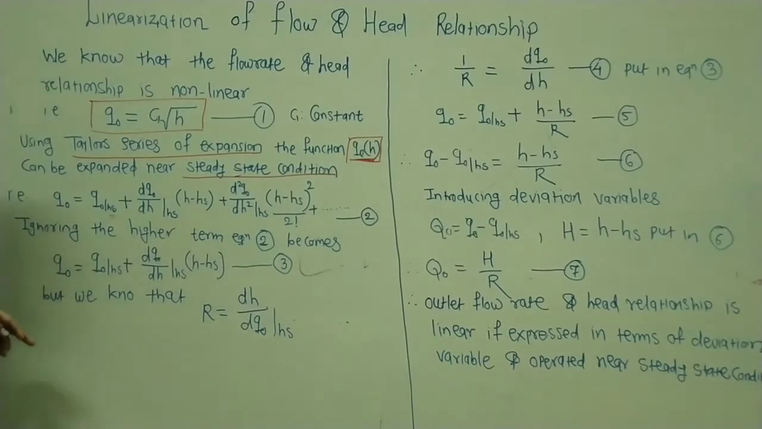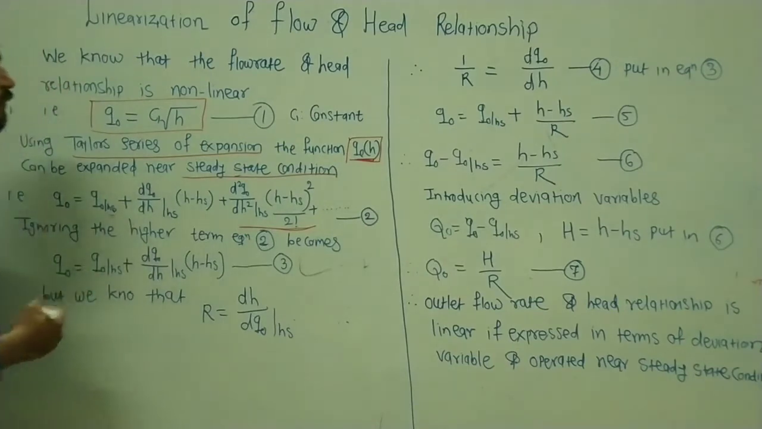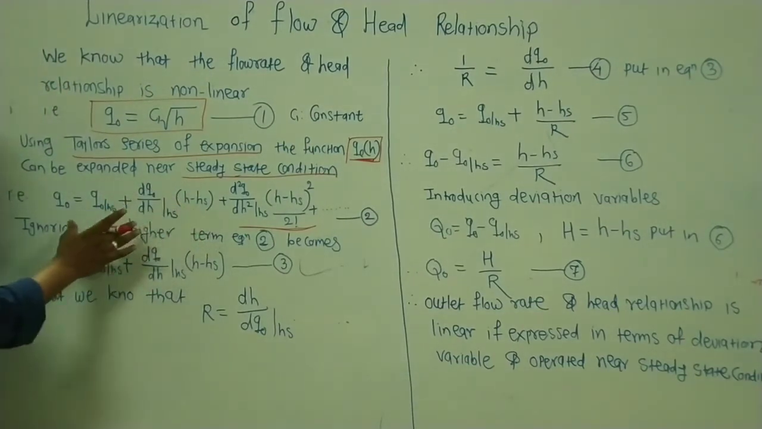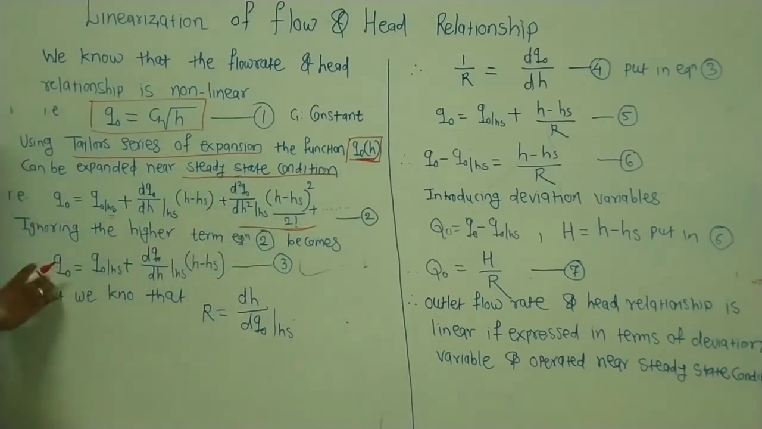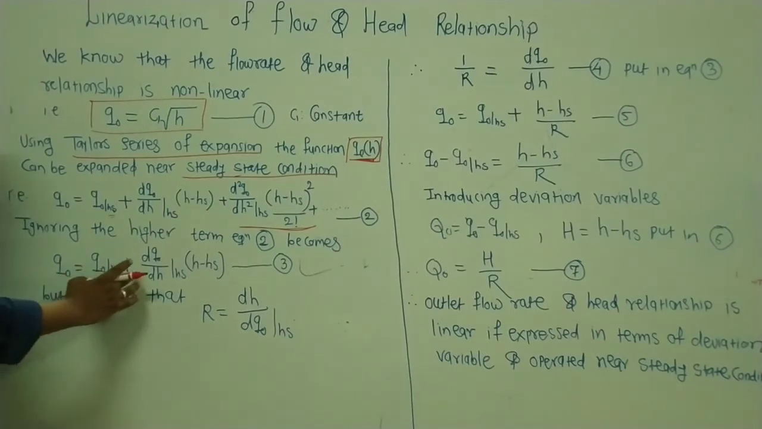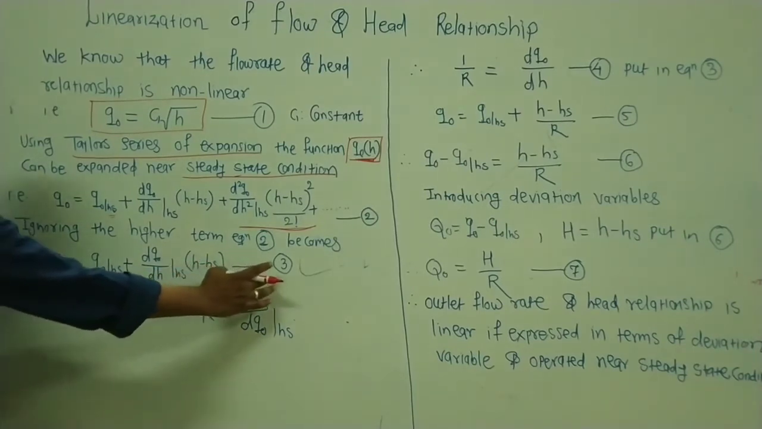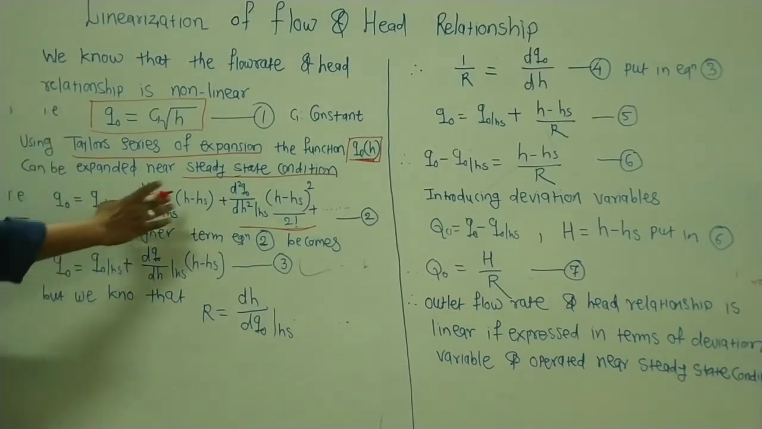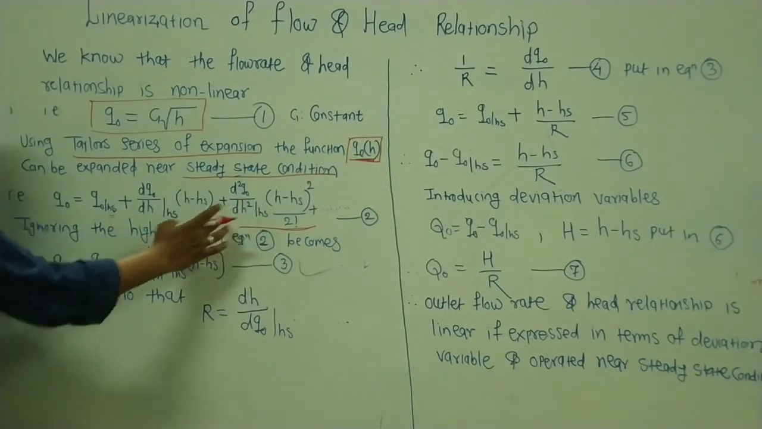But what I will do, I will ignore these higher terms because the value of the ignored terms is very negligible. So I will consider only the significant terms here, and after ignoring the higher terms, equation 2 will become Q0 is equal to Q0 at steady state plus dQ0 by dH at steady state HS into (H minus HS). This is my equation number 3. Now let us see here. I have expanded the function Q0 by using the Taylor series expansion, and then I have ignored the higher terms.